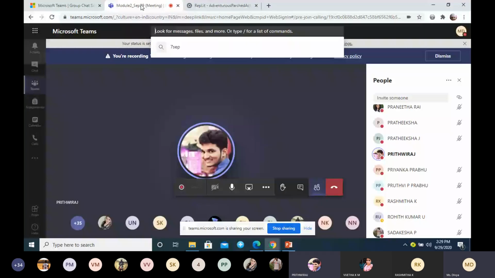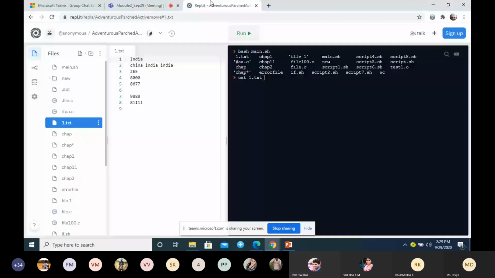Priyanka, what will cat 1.txt do? Yes, ma'am. Create the file if it is not there. But now it is already there, 1.txt is there. Then display the content of the file.